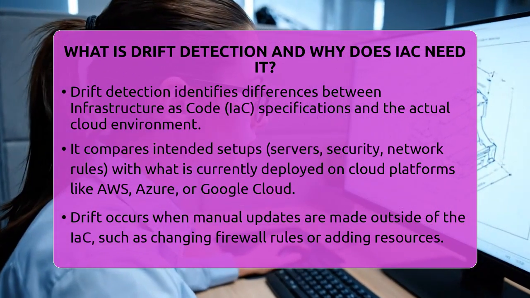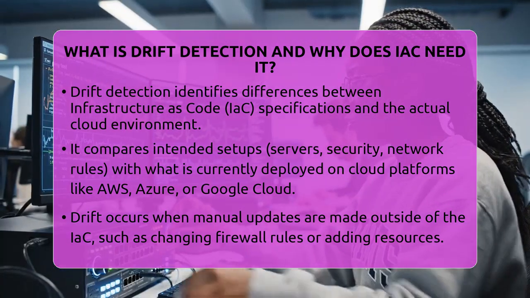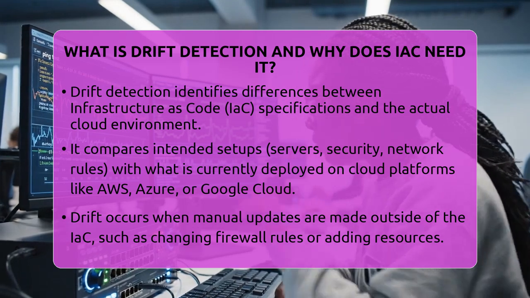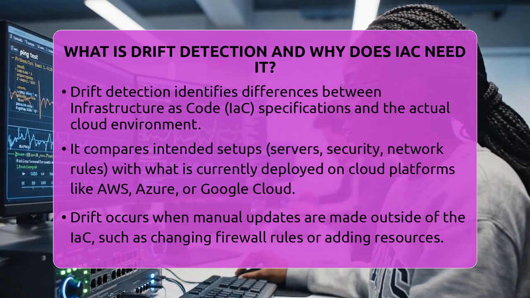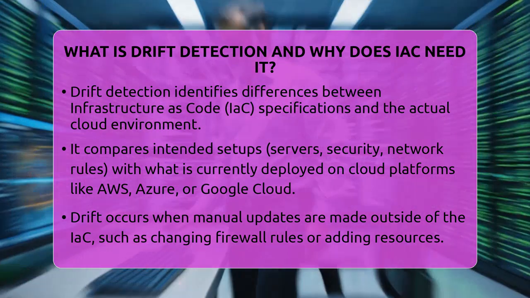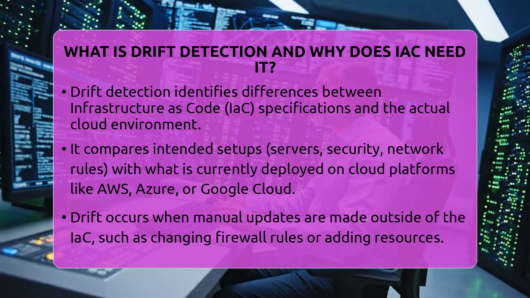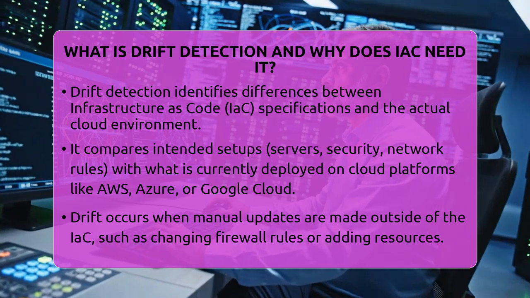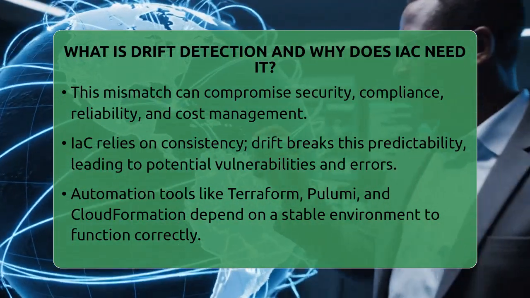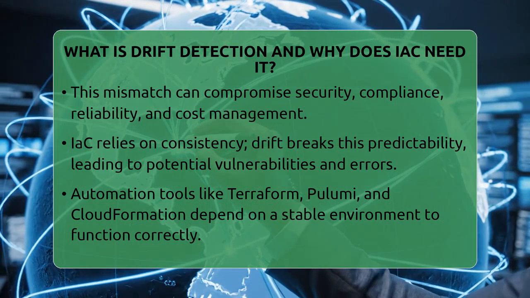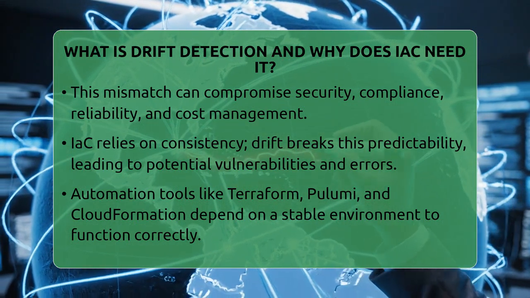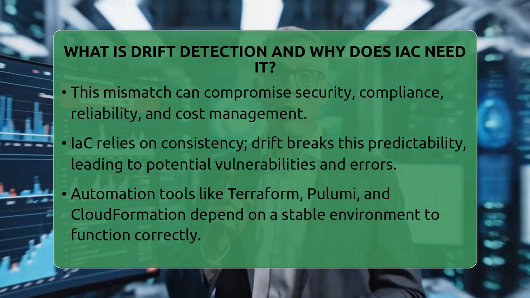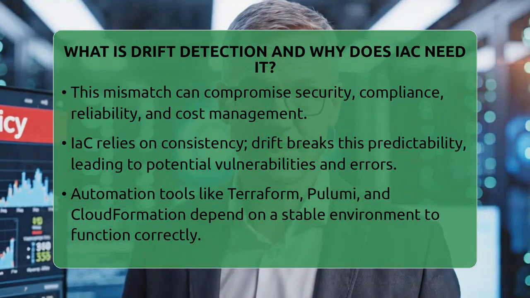It compares your code's intended setup, like how many servers, security settings, or network rules you have, with the real setup running on platforms like Amazon Web Services, Microsoft Azure, or Google Cloud. Drift happens when someone manually updates a setting, like changing firewall rules or adding extra virtual machines, without updating the code. These manual changes can cause the live environment to differ from what your code defines. This mismatch is called drift.